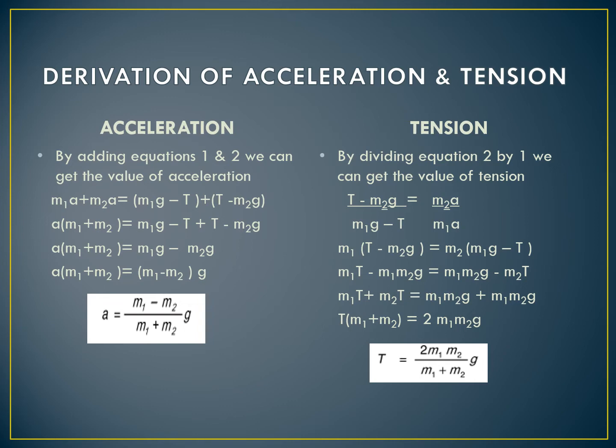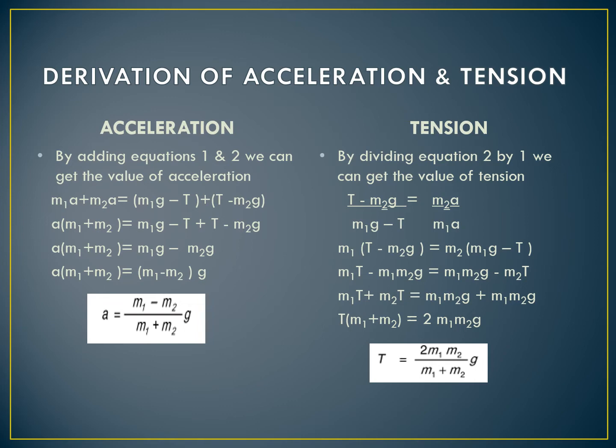For the derivation of acceleration, we will add equation 1 and 2. So by doing this we get m1a plus m2a which is equal to m1g minus T plus T minus m2g. Now from the left hand side we will take a as the common factor and we will get a multiplied by m1 plus m2.